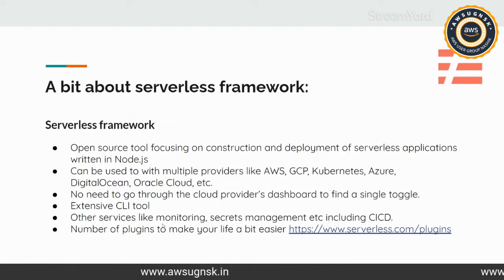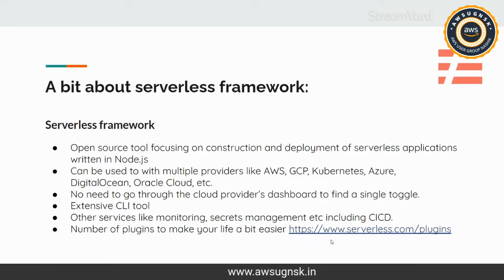And they also have multiple other services like monitoring. So after deployment, you might have to monitor your production, how it is doing, to check any logs or any errors. So everything is managed over there. And they also have a secrets manager, so you don't have to explicitly manage everything with respect to your secret passwords and everything. And they also have multiple plugins. So consider you have to minify your Node.js application. That will be done under plugins. So we have a plugin for that called Webpack, and there are numerous other plugins that you'll be able to use.